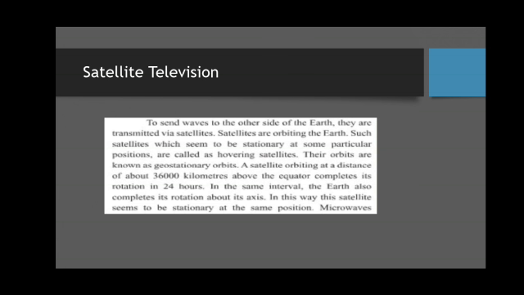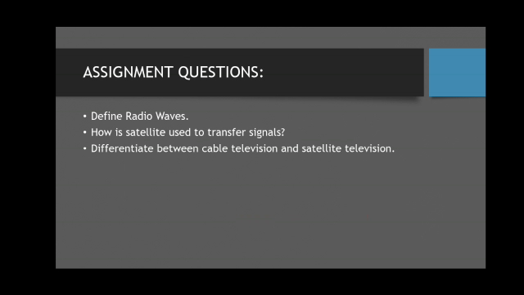A satellite orbiting at a distance of about 36,000 kilometers above the equator completes its rotation in 24 hours. In the same interval, the Earth also completes its rotation about its axis. In this way, the satellite seems to be stationary at the same position. It is possible to communicate television programs over long distances all over the world with the help of these satellites.